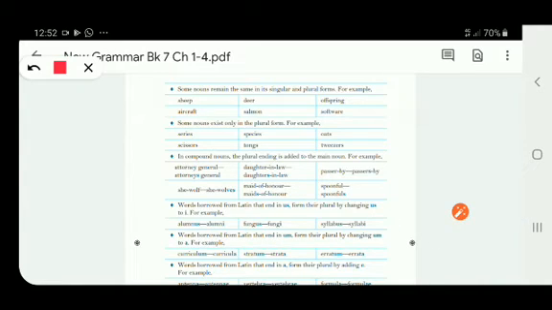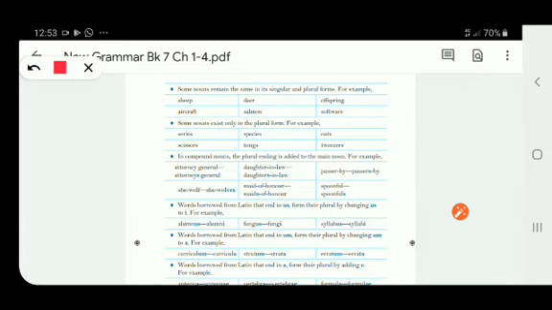Some nouns exist only in the plural form. So there are certain nouns which exist only in the plural form, they don't exist in singular form, right? So they exist in only plural form. For example, series, scissors, species, tongs, right?